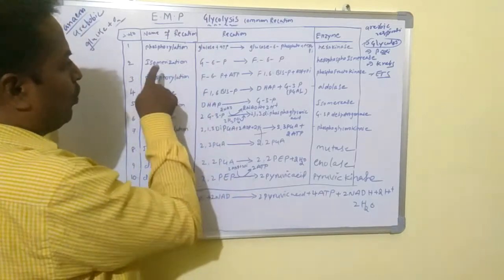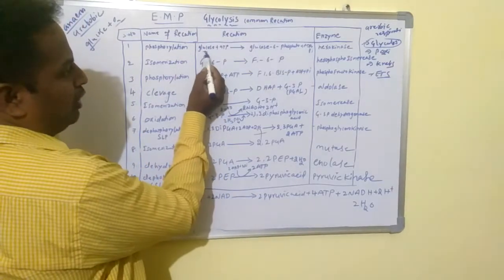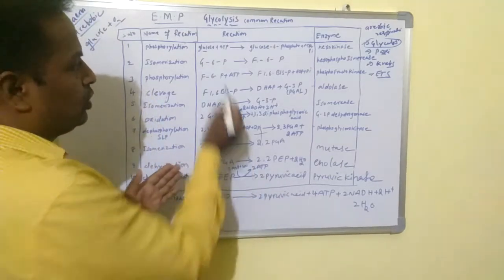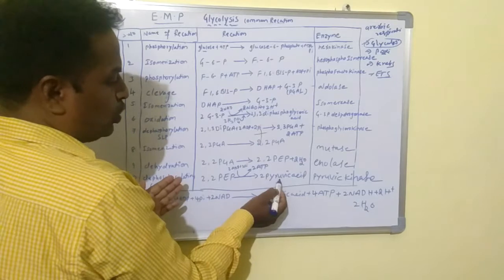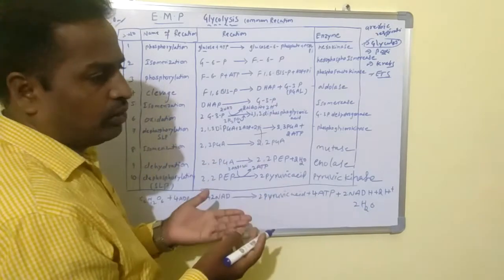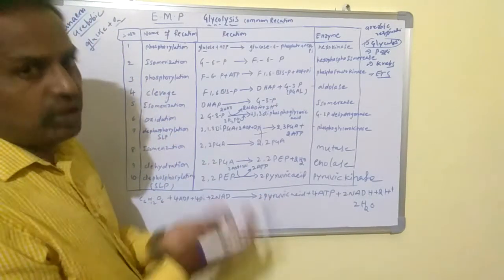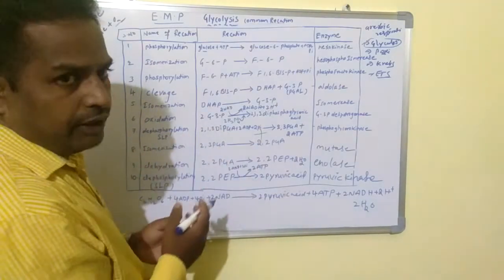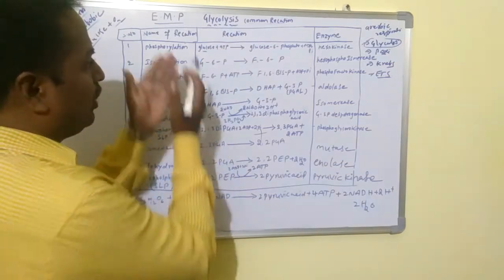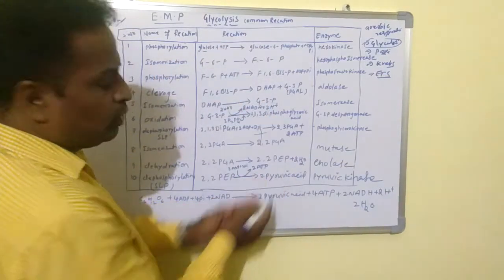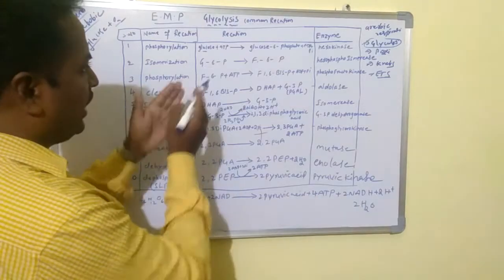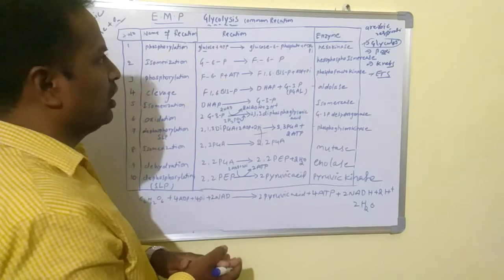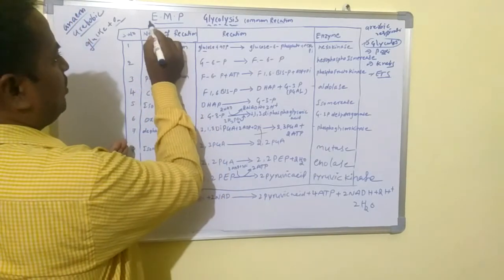In this process, one glucose molecule breaks down into 2 pyruvic acids. Are you clear? No utilization of O2, no evolution of CO2 in this process. Only one glucose molecule is broken down into 2 pyruvic acids. In this pathway, there are 10 important reactions in glycolysis. Are you clear? Glycolysis is also known as the EMP pathway.